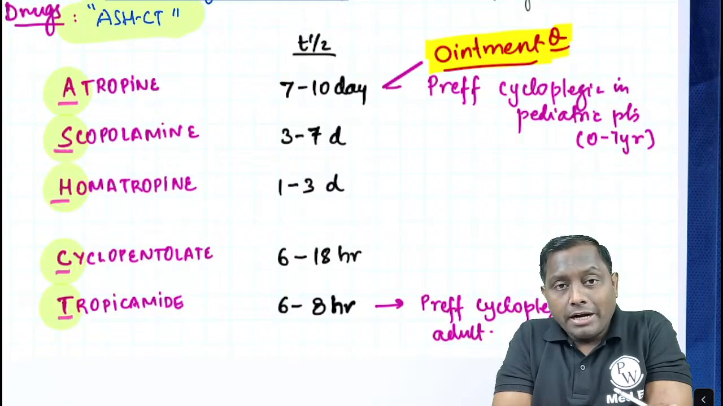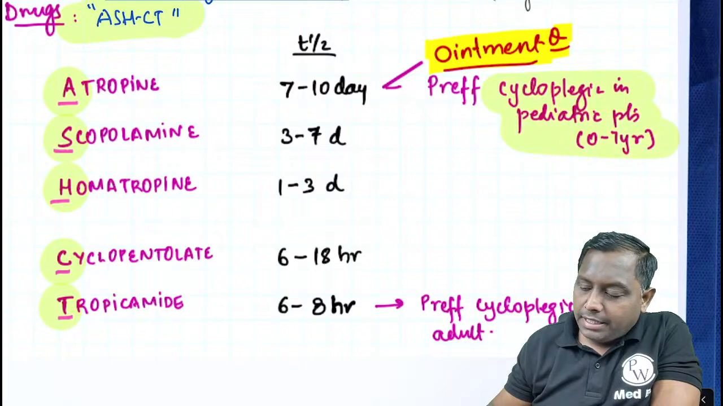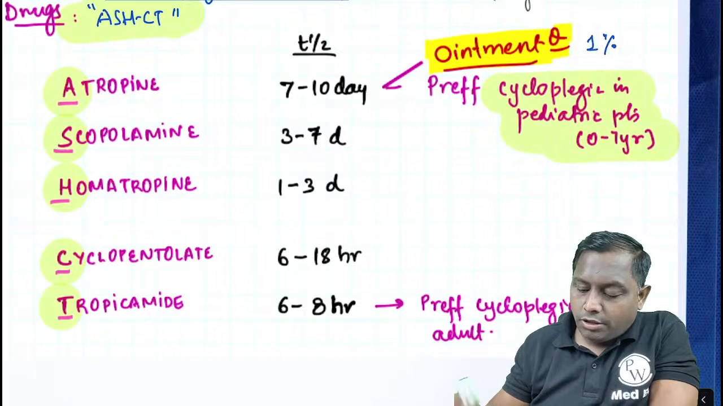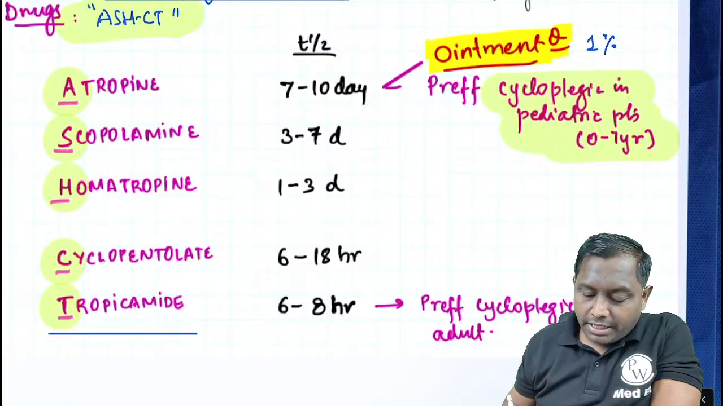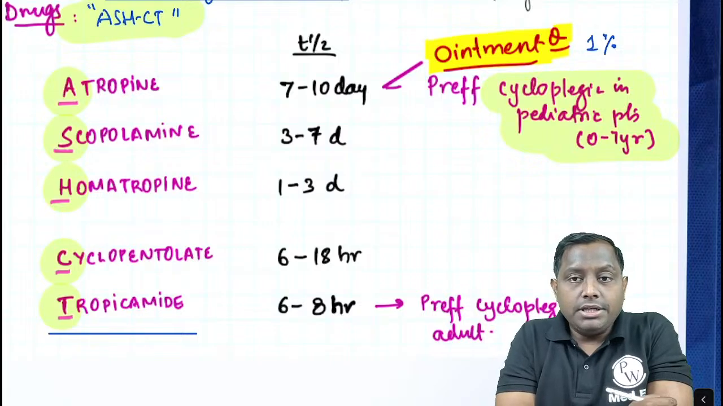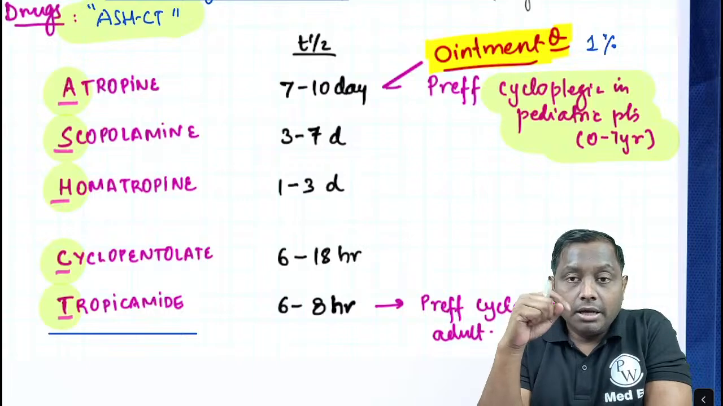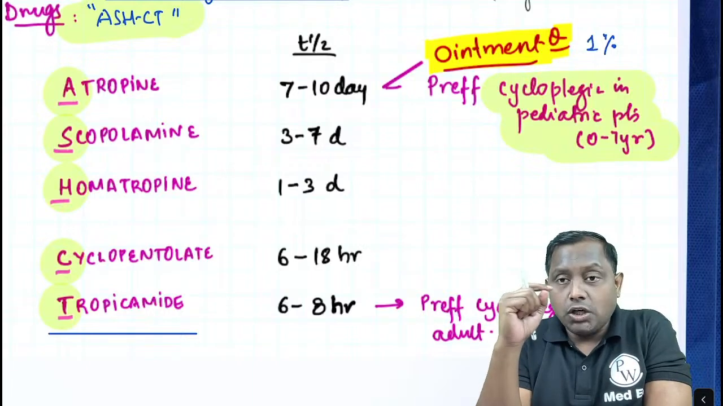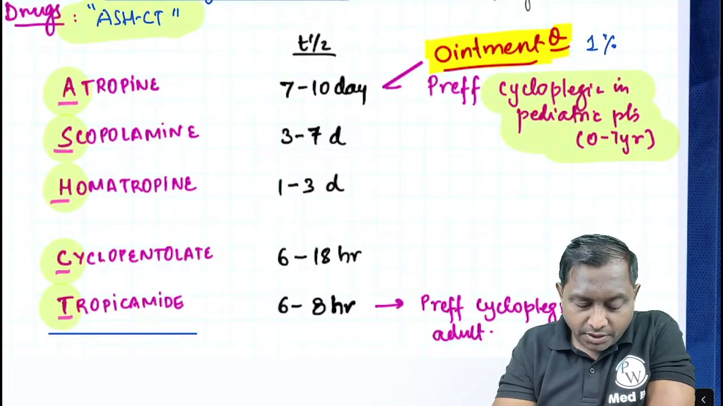Scopolamine, homatropine, cyclopentolate, tropicamide. So preferred cycloplegic in pediatric 0 to 7 is going to be atropine, 1% ointment. And adults में we are going to prefer cycloplegic agent in adult is going to be tropicamide. अगर tropicamide option में नहीं है तो we are going to use cyclopentolate. Tropicamide is much milder. In adults we require milder because ciliary muscle tone in adults is weaker as compared to pediatrics. Pediatrics बच्चों में ciliary muscle tone is much stronger. So we need a very potent drug. ठीक है.